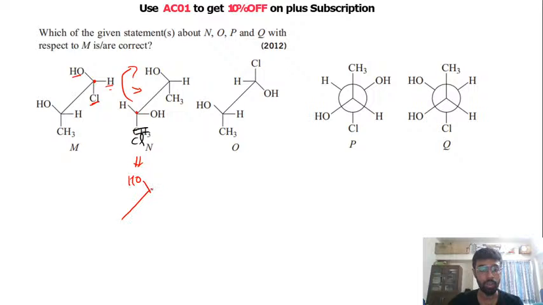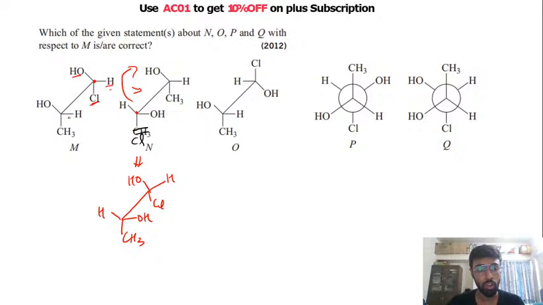this. Your OH will be here, your hydrogen is here, your chlorine is here, your CH3 is pointing in the downward direction. Since you have rotated, your hydrogen will be here and your OH is here. So you can see these two compounds are not mirror image of each other, right? जो पीछे वाला कार्बन है उस पे the way these structures are arranged is same, right?